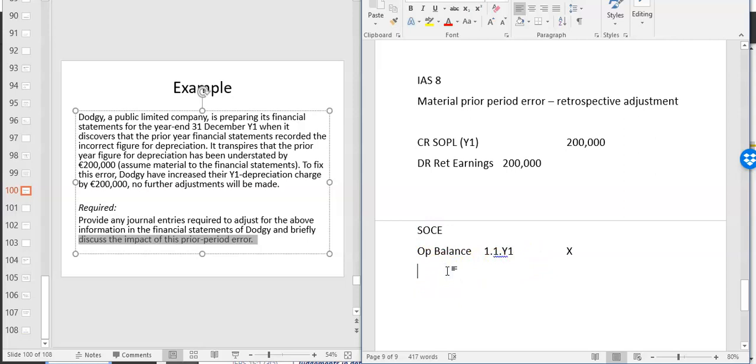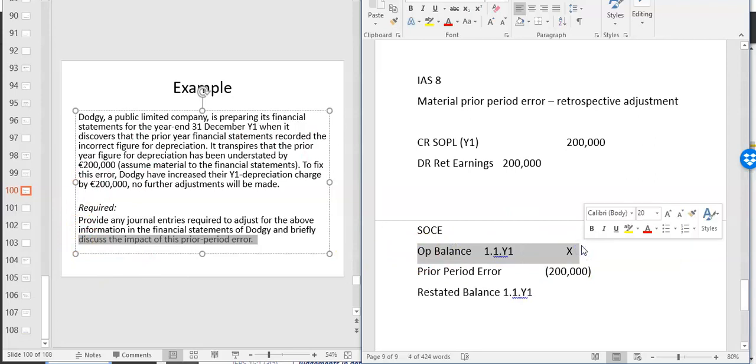You will then say prior period error, and the impact of that prior period error, 200,000. You're going to say restated balance, 1st of the 1st, year one, which will be X minus 200,000. It should be presented like that to show that this 200,000 was coming out of last year's accounts, and this opening balance of retained earnings doesn't reflect it.